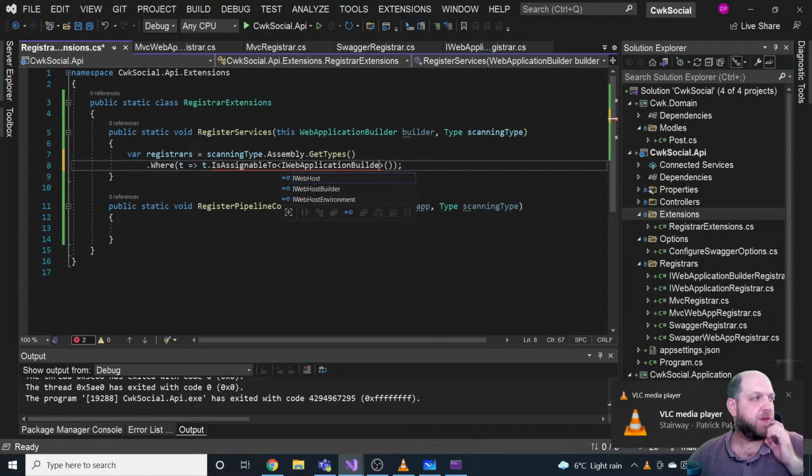Okay. And what is the problem right now? Oh, we actually don't return it. So, we don't need this variable. We just return that. And voila, that should be good. So we have here then registers, and we can say here GetRegisters, and we say that I want registers for the type IWebApplicationRegister here, and specify the scanning type here. Okay, that would be cool.